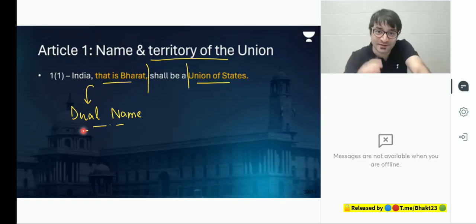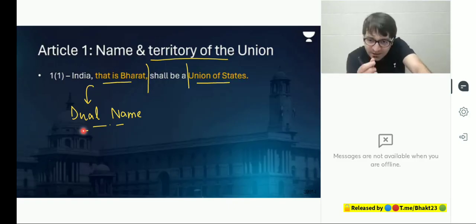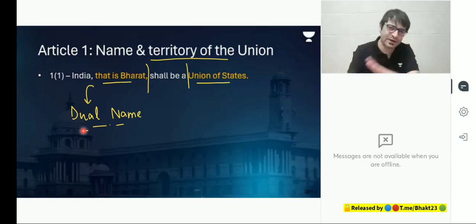Traditionalists said, look, the name of this country is Bharat, because Constitution says India, that is Bharat. So Bharat is the real name. Modernists said, no, the real name of this country is India, because India name appears at the start. India, that is Bharat. So India is the real name. But ultimately, there was no such confusion. Two names for this country, India as well as Bharat.